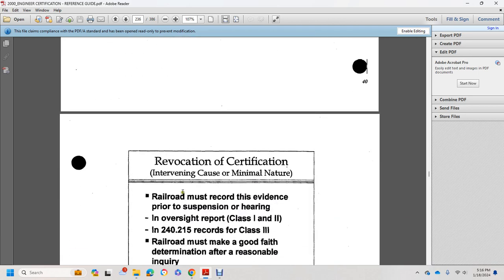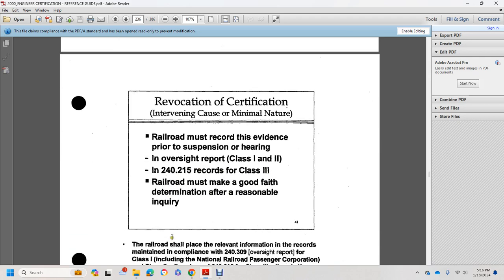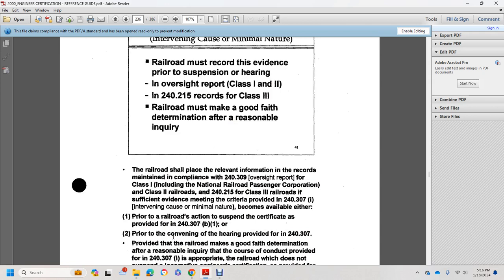Revocation of certification, intervening causes, and minimal nature. The railroad must record evidence prior to suspension or the hearing. Oversight report of Class 1 and 2 railroads, with the 240.215 records. Class 3 railroads must make a good faith determination after reasonable inquiry. The railroad shall place relevant information on the records and maintain compliance with 240.309.